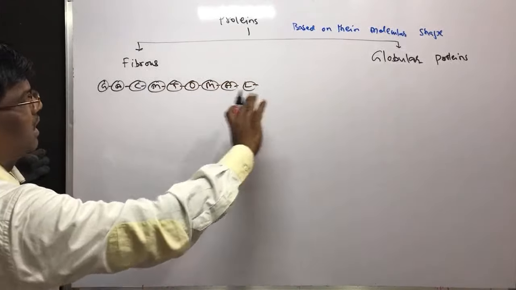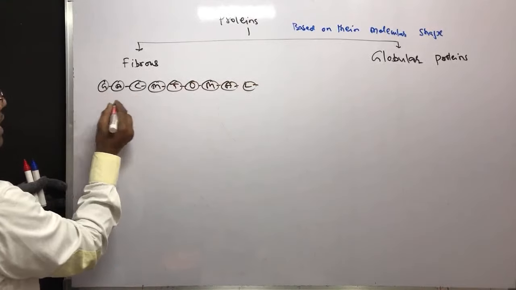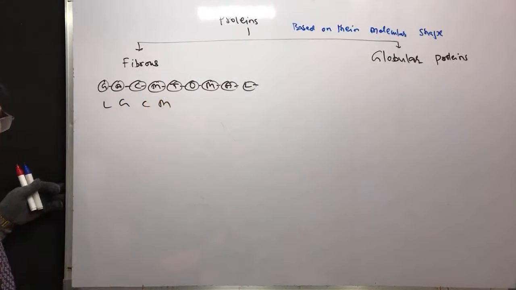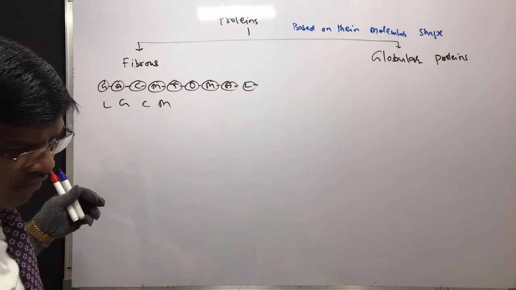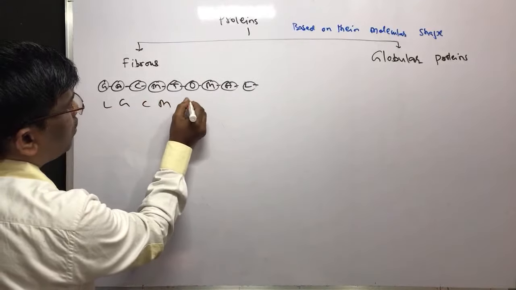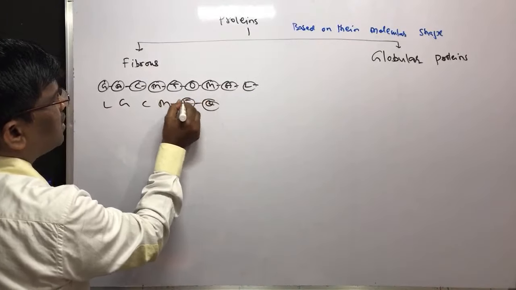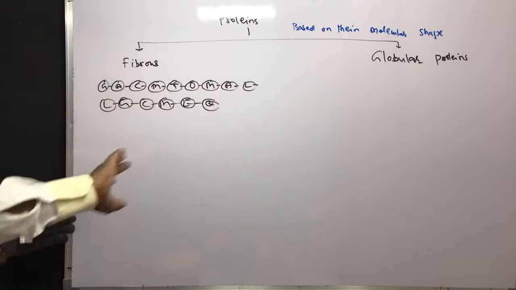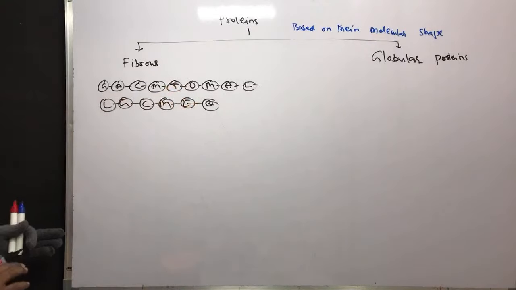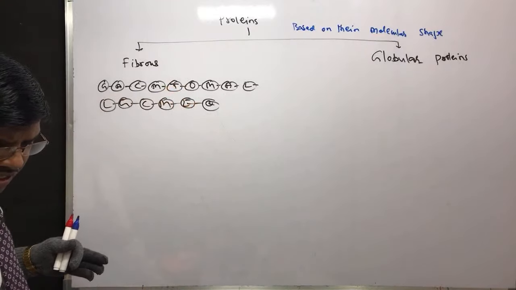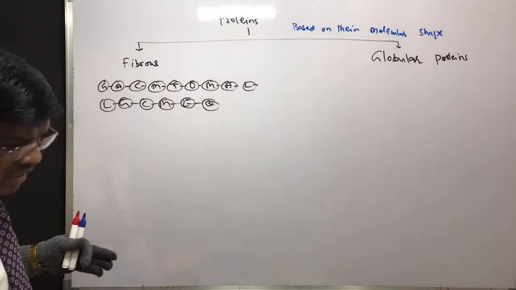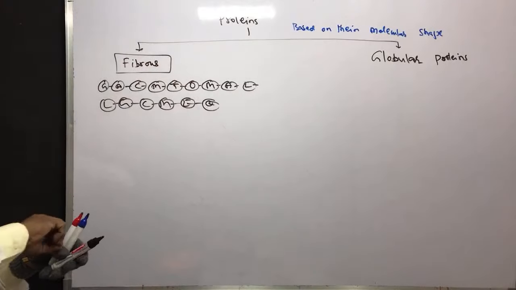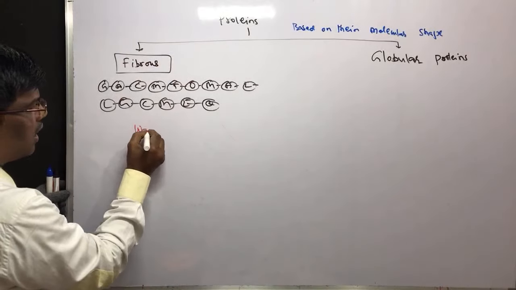It can be this way, or parallelly it can have another chain like this, G, C, M, the abbreviations, E, Q. So like this, these amino acids are going to be linear straight chains, and these fibrous compounds are water insoluble.